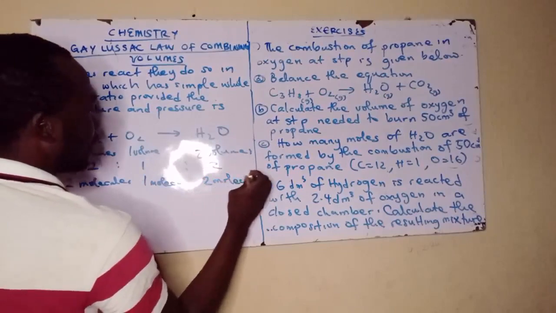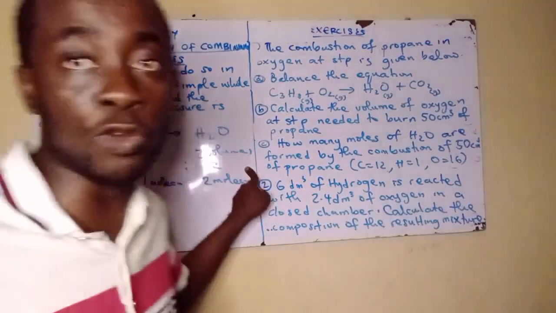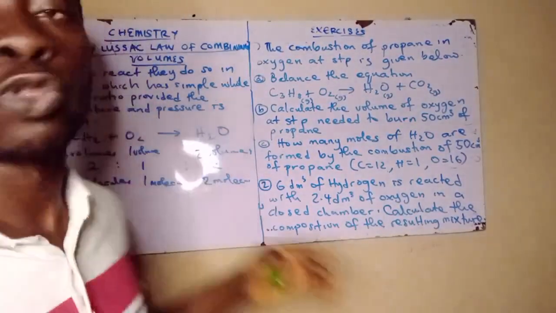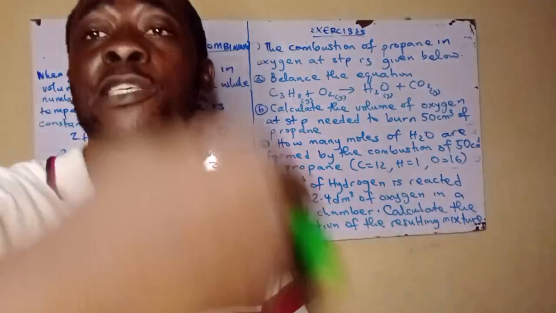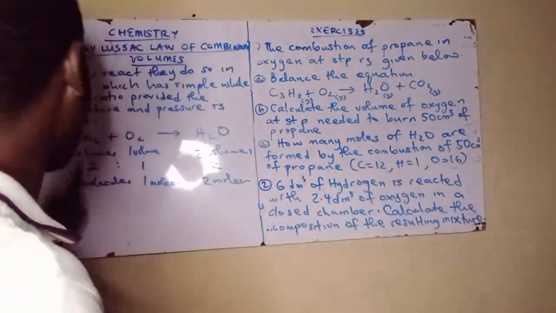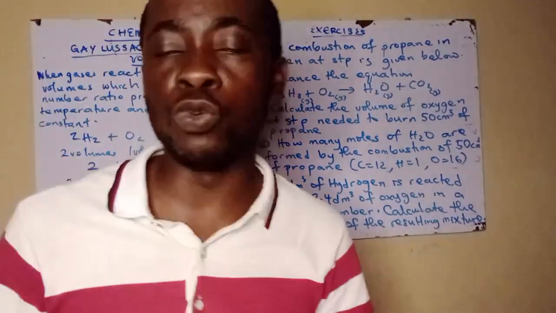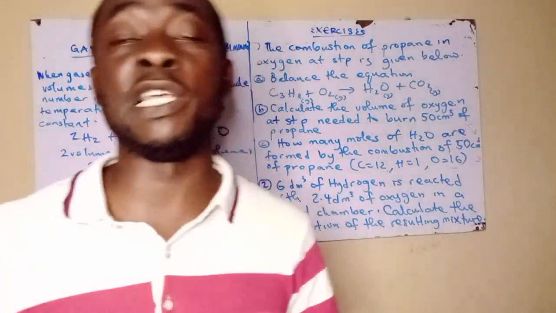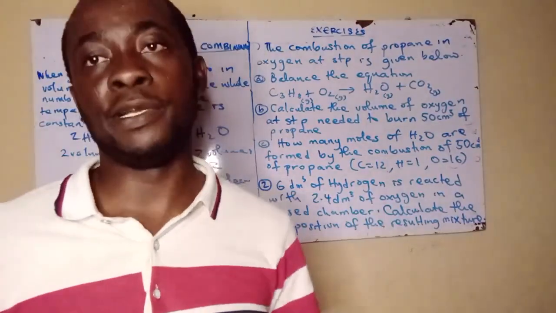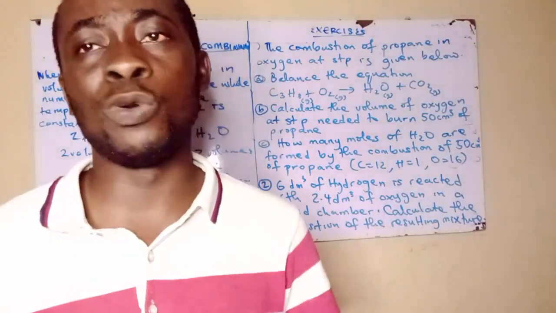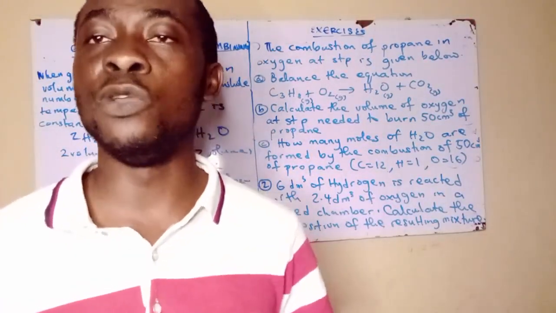Níwọ̀n ìgbà tó bá jẹ́ pé two volumes, one volume, two volumes náà ni, then ó mean pé tó bá ti jẹ́ pé wọ́n keep temperature àti pressure constant, wọ́n máa jẹ́ two molecules or two moles, one molecule and two molecules. So volume yẹn àti moles yẹn náà wọ́n wà interrelated. Ṣé ti get báyẹn? So that's just that about Gay-Lussac law.